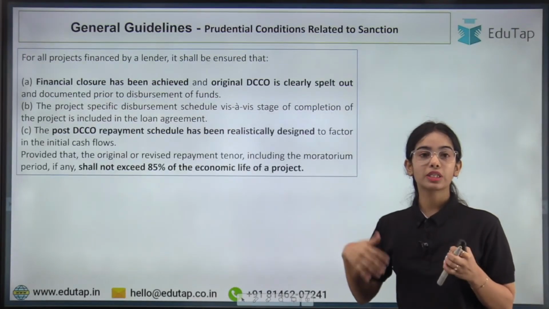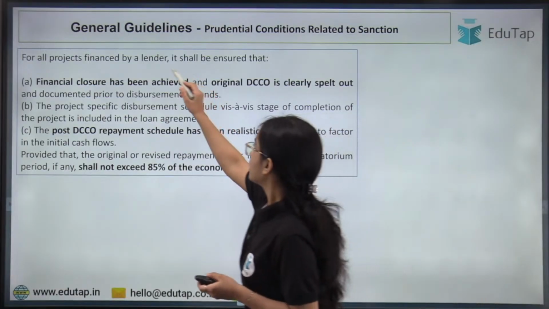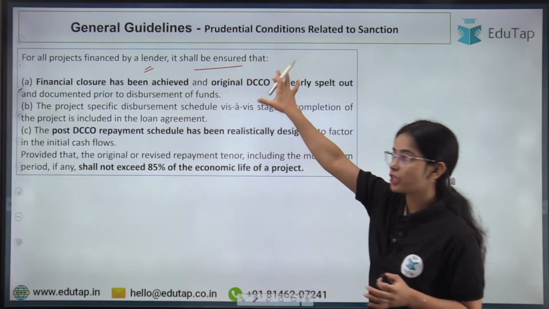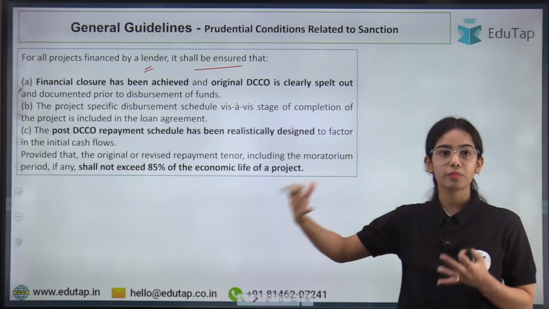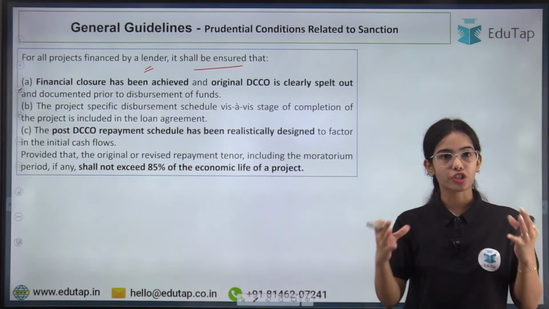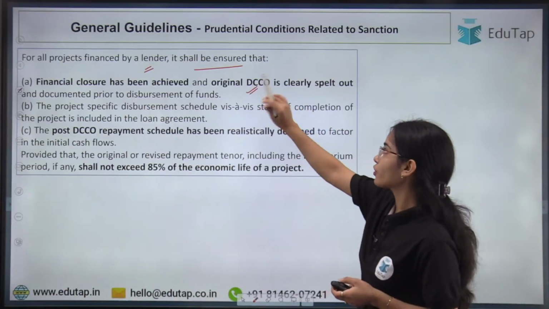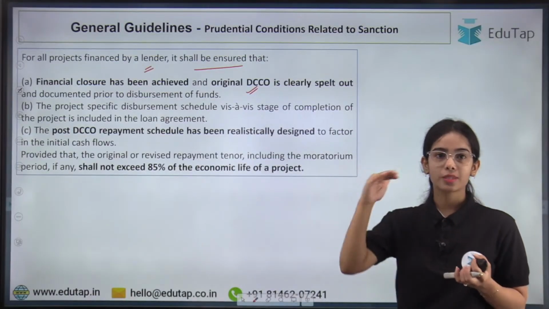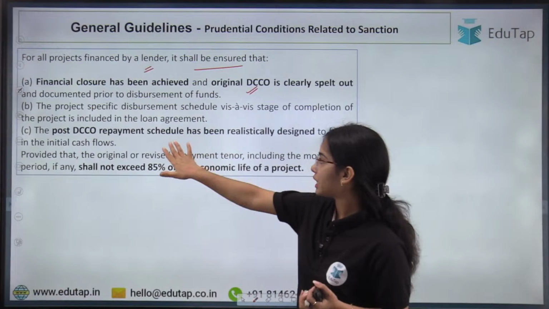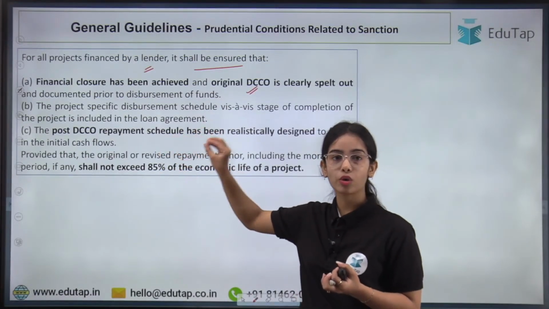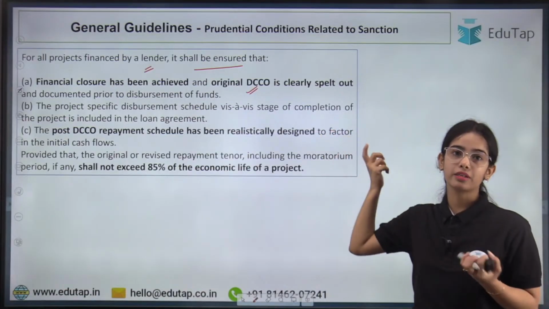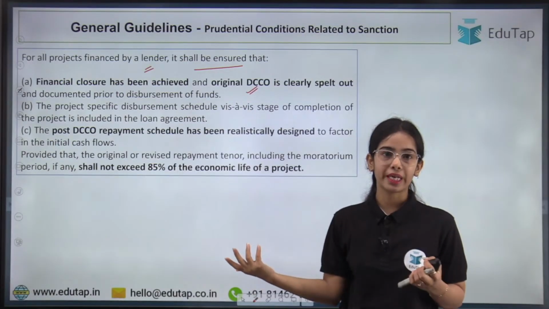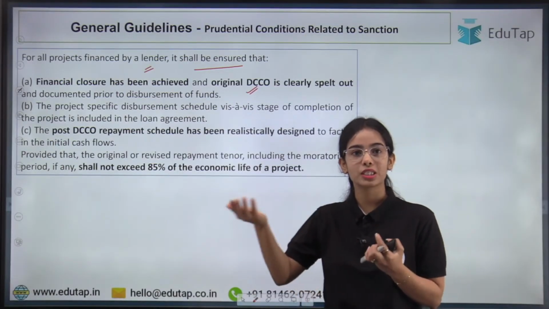Then we discussed the lender and financial closure. The lender will give the money, and the lender shall ensure that it disburses the money only once the financial closure or the capital structure has been decided and the original date of commencement of operation is clearly laid out. The money should be disbursed in stages as per the completion stage. The repayment schedule has to be decided on the basis of realistically designed factors. It's not that commencement has started, so from today we take crores from the entity. That will not be possible, because once the commercial operation starts, it takes time.